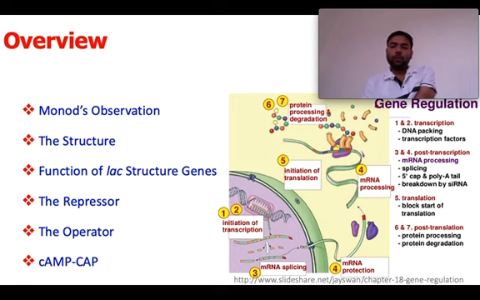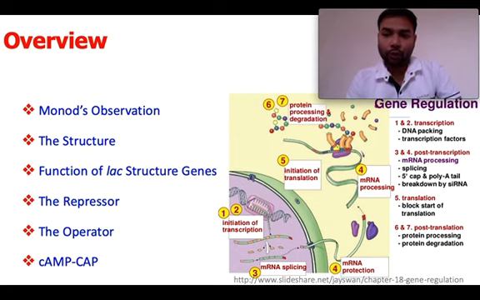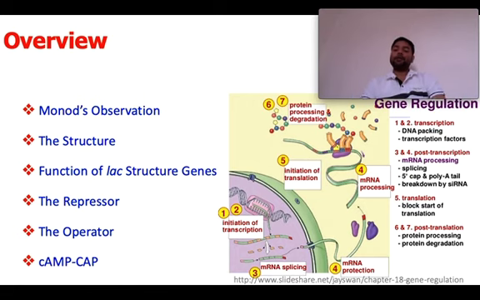We know that in eukaryotes, DNA is very much packaged inside the nucleus, wrapped in the histone proteins. So the expression of RNA can be controlled there itself. Which part of DNA will be transcribed is controlled there.